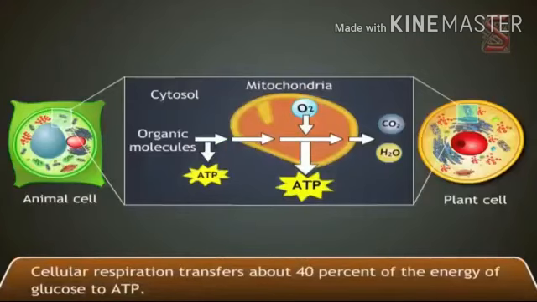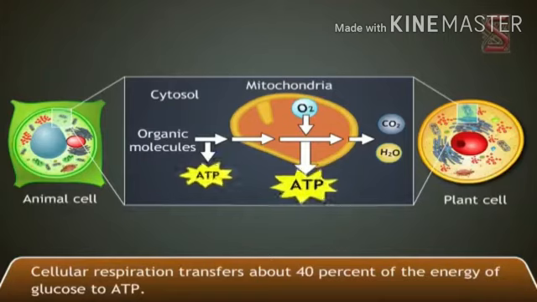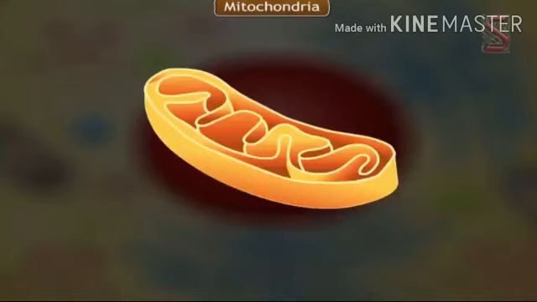Cellular respiration transfers about 40% of the energy of glucose to ATP. It occurs in the mitochondria of each cell. Each ATP molecule gives 72,000 calories of energy.